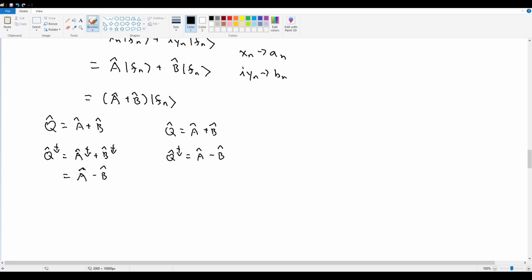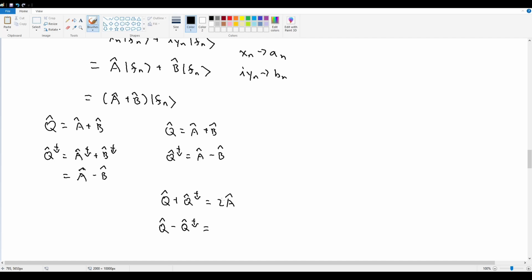So we can just add one equation to the other or subtract one from the other, and this is going to give us a new system that we can actually solve in terms of Q hat and its adjoint. If we add them together, we get Q hat plus Q hat adjoint is equal to 2A hat. If we subtract them, we get Q hat minus Q hat adjoint is equal to, is it negative?